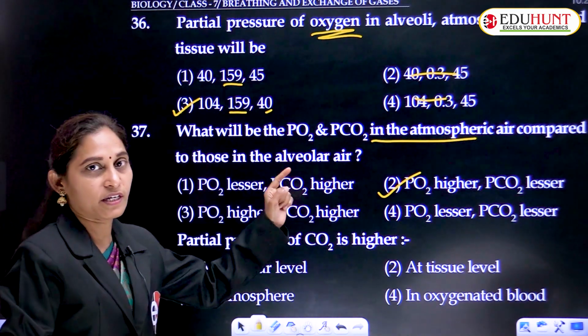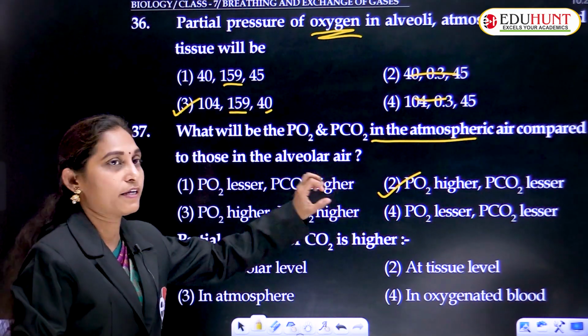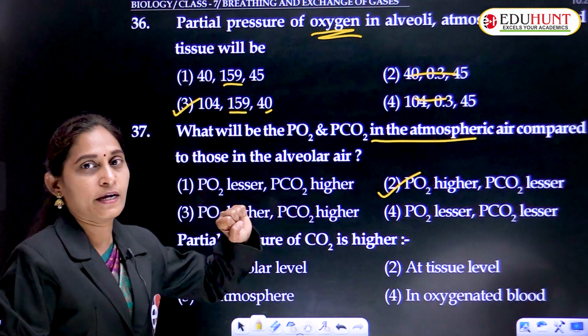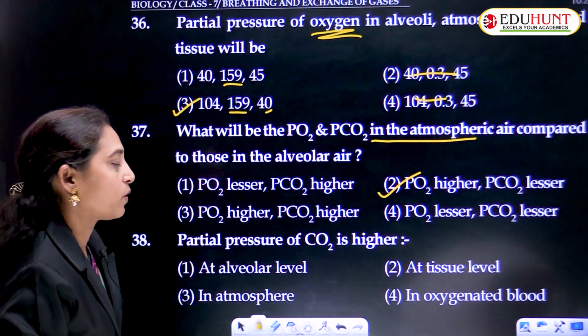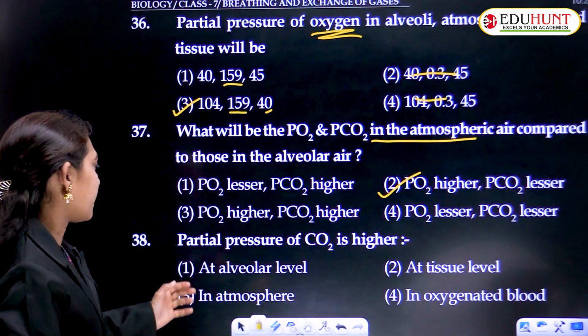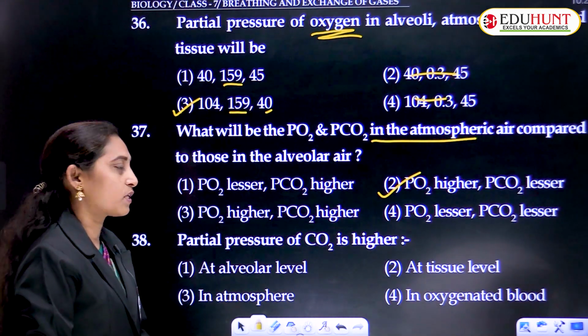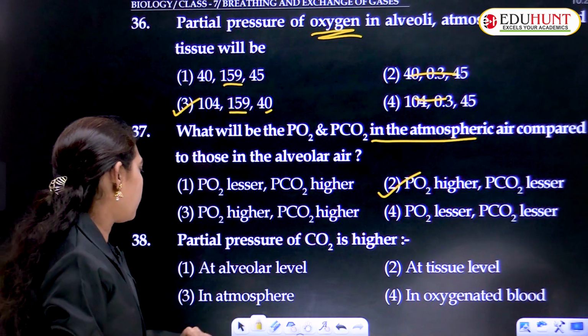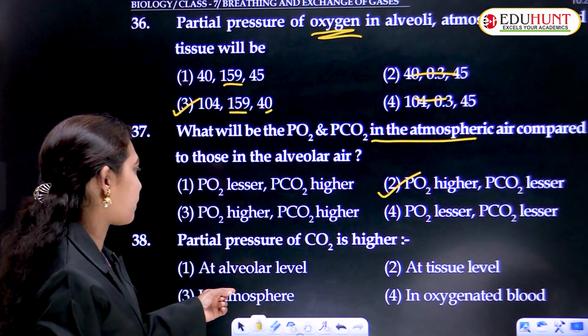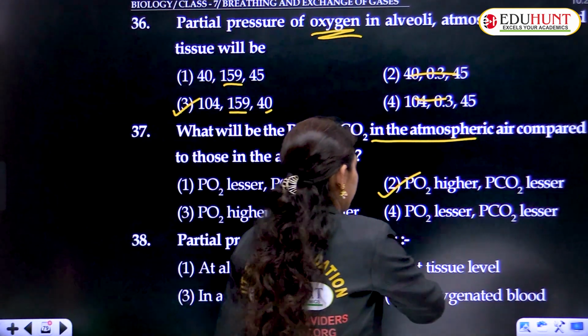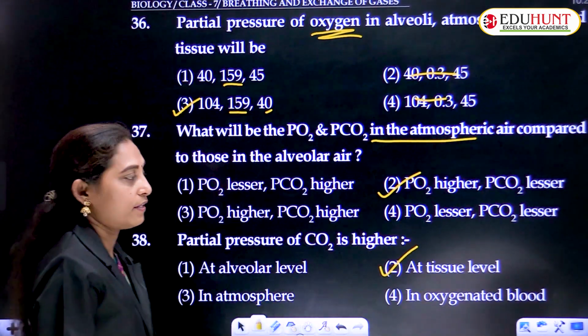In atmospheric air, it is higher PO2 and lower PCO2. Where is the partial pressure of CO2 highest? Tissue level, alveolar level, atmospheric level, at tissue level. Yes, at tissue level it is higher.